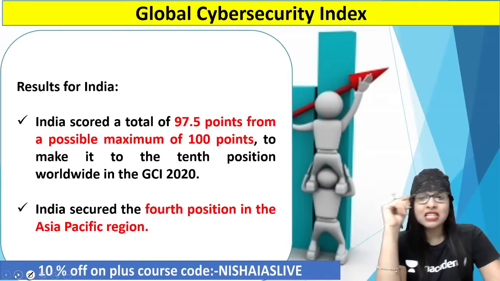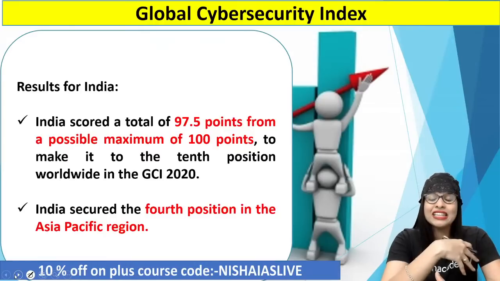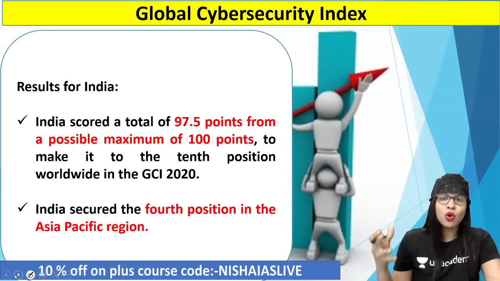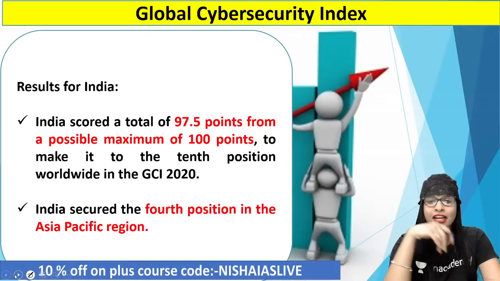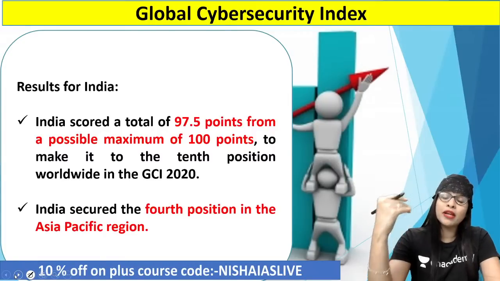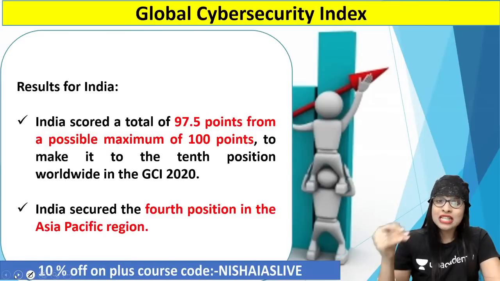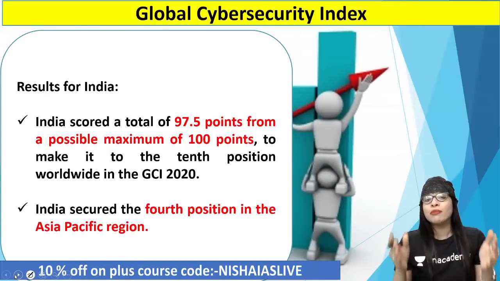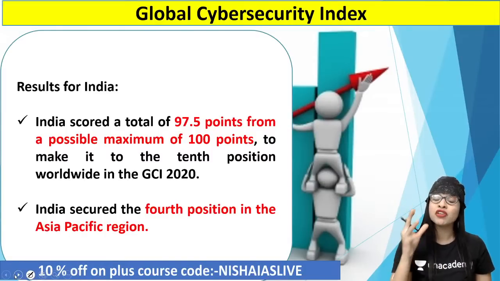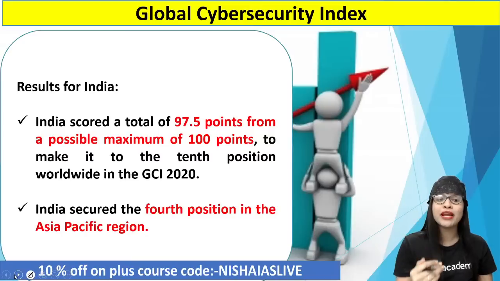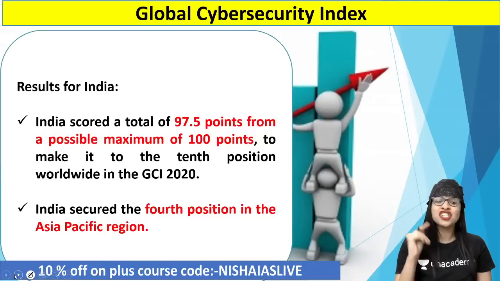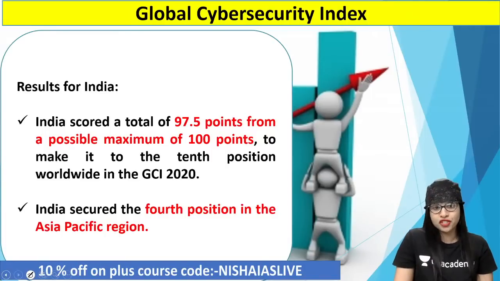And don't you think so? Cybersecurity is indeed very important. These days, everything is online, starting from your education to your business to every other perspective. So, having cybersecurity is indeed very important. In fact, for the country India, it is also important in the context of national security, because cybersecurity is also a wing of that. If information is leaked, it can cause a load of issues with regard to the country's protection as well, right? So indeed, cybersecurity is a very important concept. We have to make sure that we are on a secured platform. Clear?